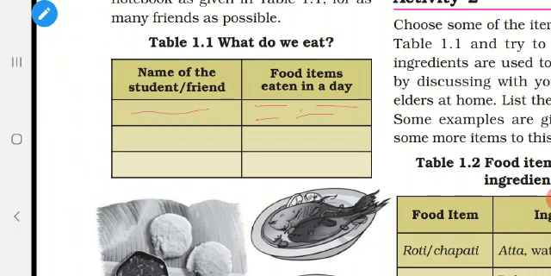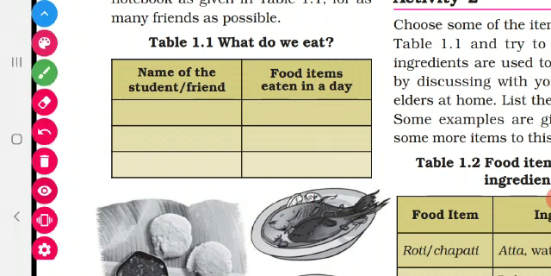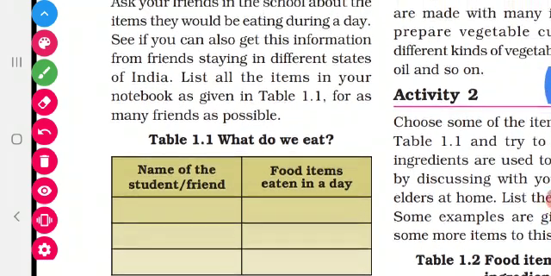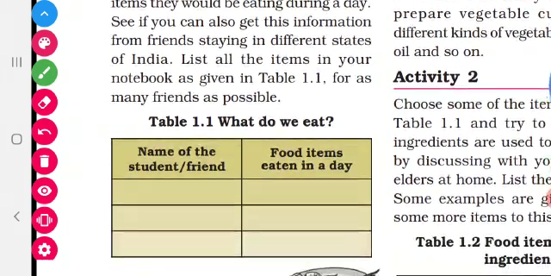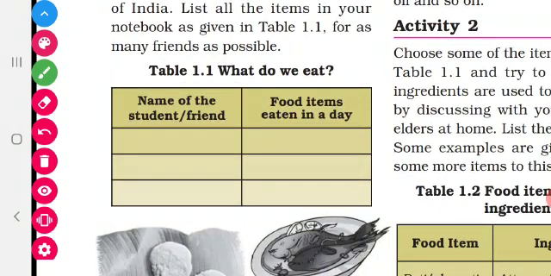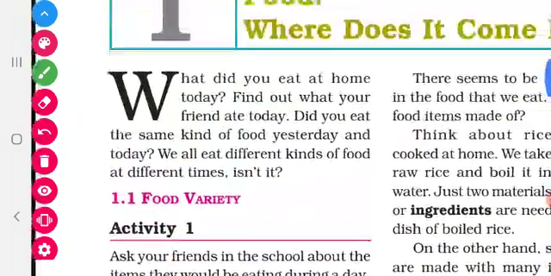Have you all understood? This activity will be very interesting if your neighbors are from different states of India. If it is not possible, just do the activity with your neighbors who belong to Tamil Nadu itself.